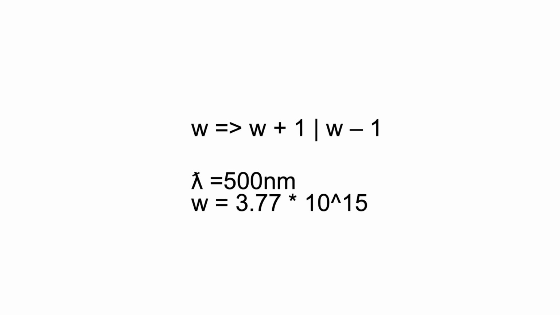Please note that after each interaction the total amount of discrete pieces in the particle can change, and the contribution of each discrete piece therefore changes too. But if we speak about particles with a huge amount of discrete pieces, that gives almost no effect. As an example we can review a photon that represents a color between green and blue. We say that its wavelength is 500 nanometers. If my assumptions are correct, it would contain 3.77 multiplied by 10 to the power of 15 discrete pieces. We would need a lot of interactions to change its wavelength much.